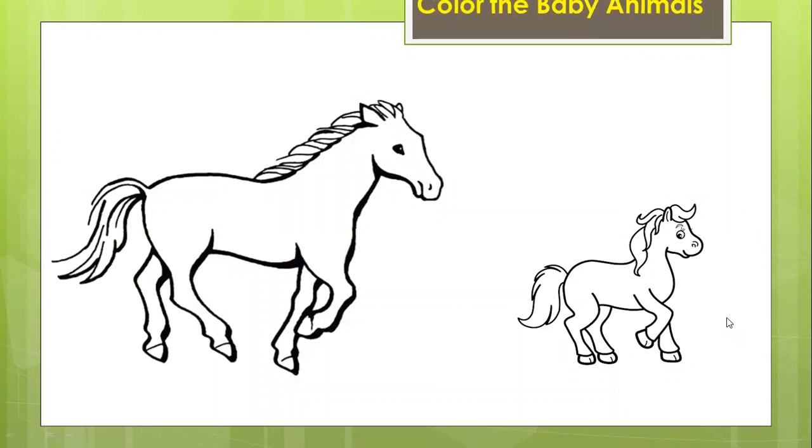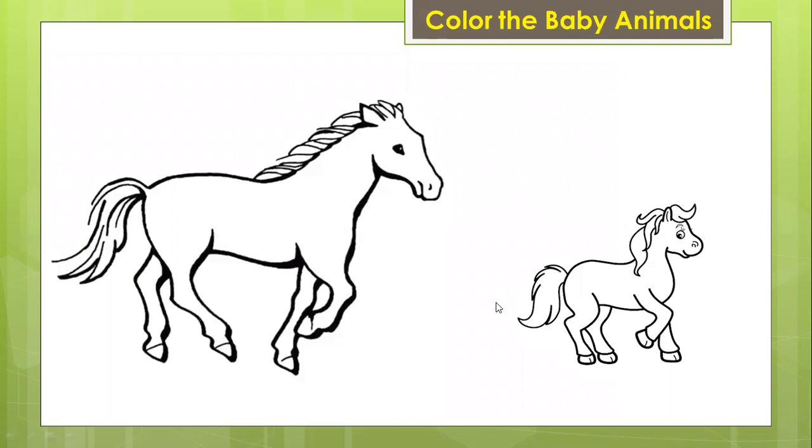Okay, today we are talking about the baby animals. Let's continue from the previous lesson. Look at these two horses. Can you have a look? We got a big horse and we got a small horse. A big horse is called a mother horse, right? So mother horse. How about the baby horse? What do we call a baby horse? A baby horse is called a foal. Can you say a foal? Right. So a baby horse is called foal.